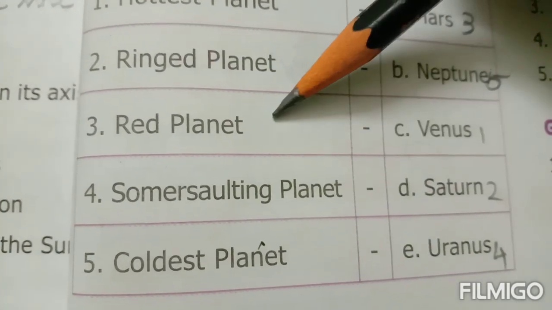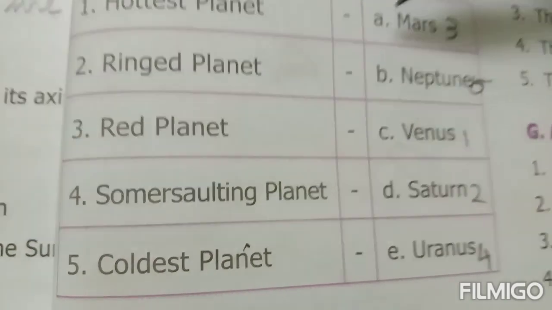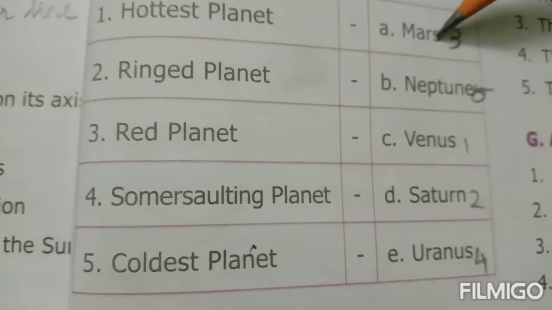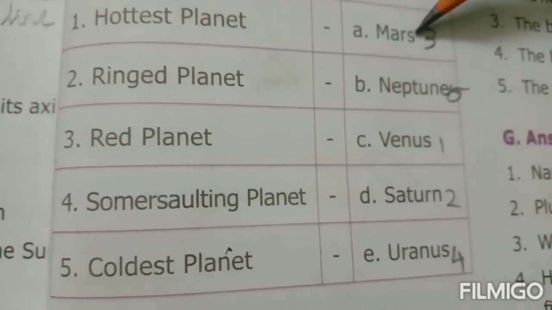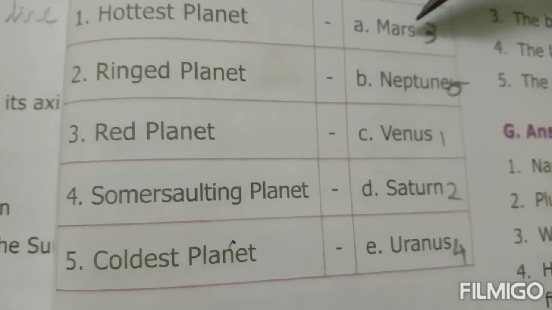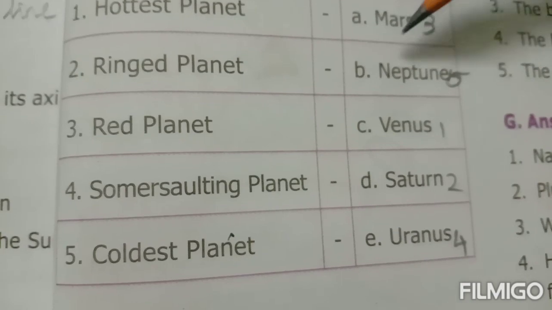Third one, red planet. Which planet is called the red planet? The answer is Mars. Mars is called the red planet because it contains more iron oxide and looks like a red color. So the answer is Mars.